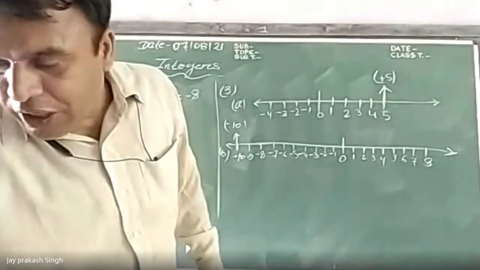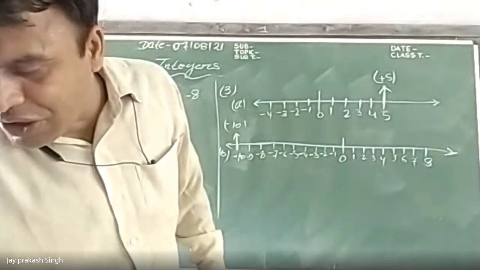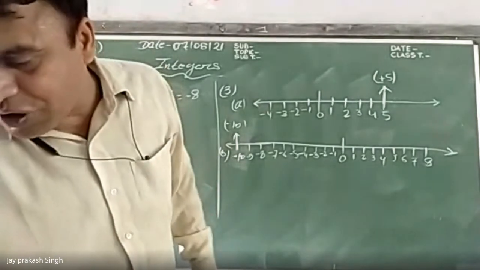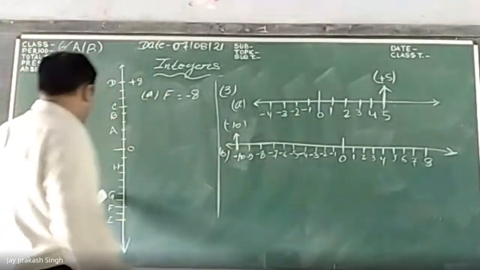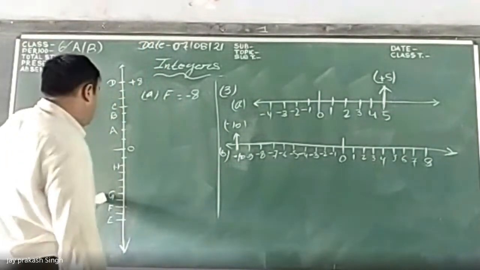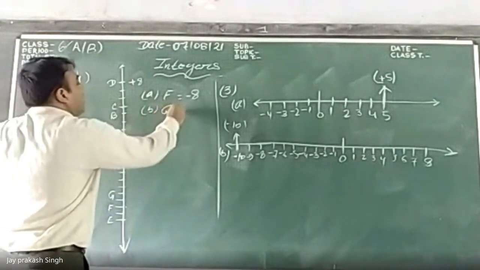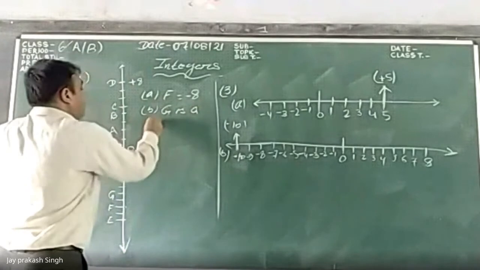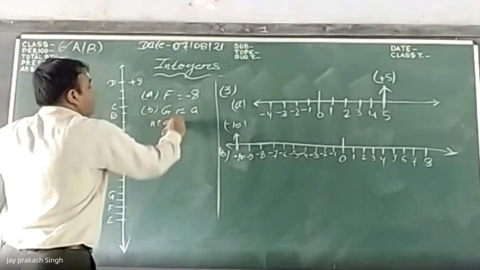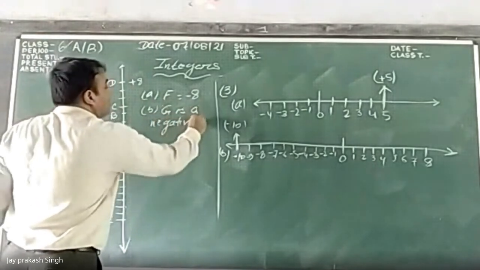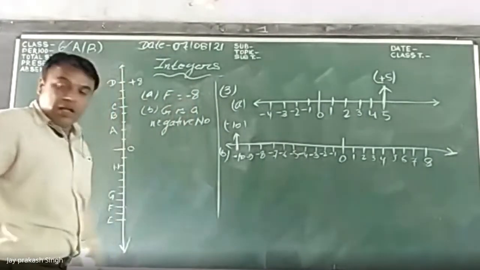Now again, is G a negative number or a positive number? As G is below the 0, it is a negative number.